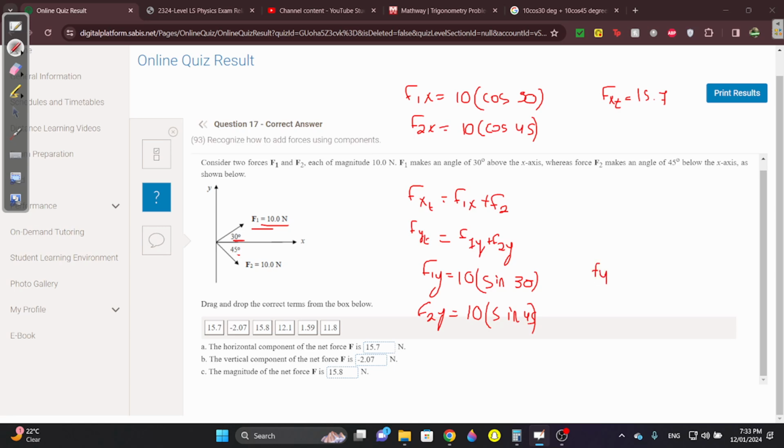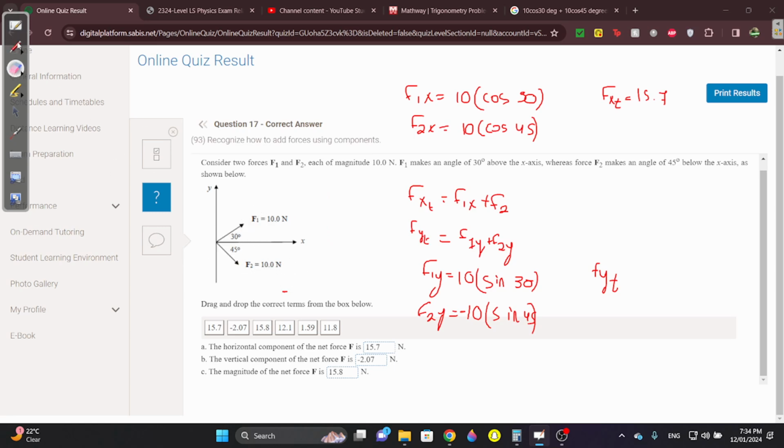So fy total will be equal to this plus this. But wait, before I continue, f2 is going to be negative 10, yeah? Because the force is down. It's under the x-axis. Obviously the y is negative, because when you go down, y becomes negative. In this case f2y will be negative because it's going under.